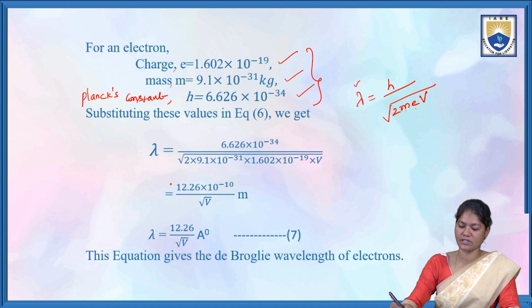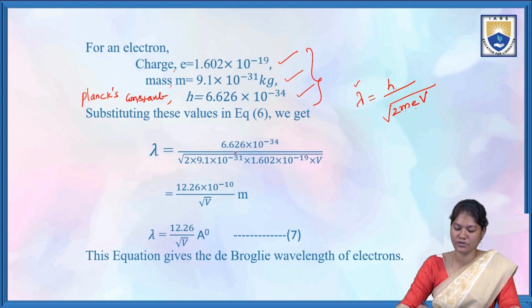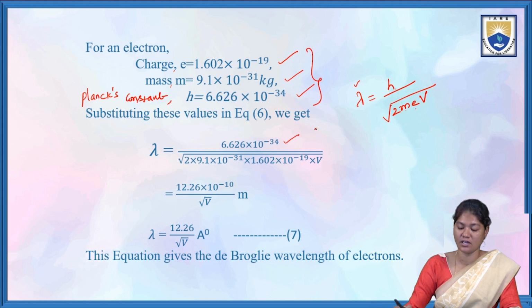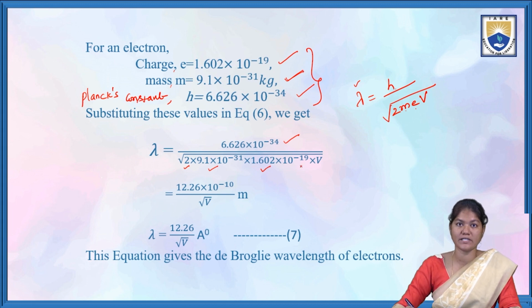So lambda is equal to 6.626 into 10 power minus 34 divided by under root of 2 into mass of the electron 9.1 into 10 power minus 31 kilogram, and the charge of the electron 1.602 into 10 power minus 19 coulombs, and V we don't know, so we just write it as V.